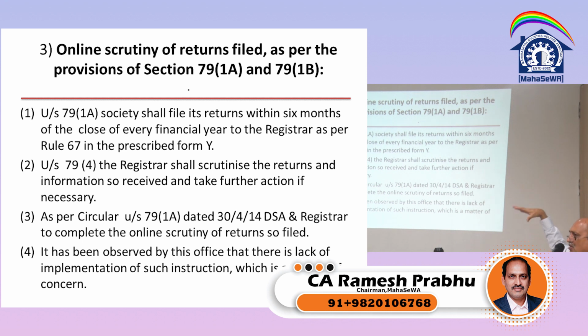This also, the auditor needs to find out so that he will be able to scrutinize. Section 79(1)(a), society shall file its return within 6 months from the close of financial year to the registrar as per rule 67 in the prescribed form. There is a form Y.